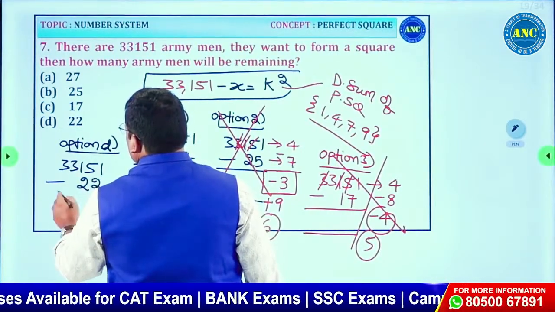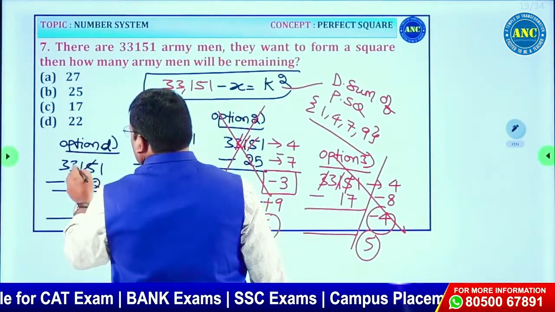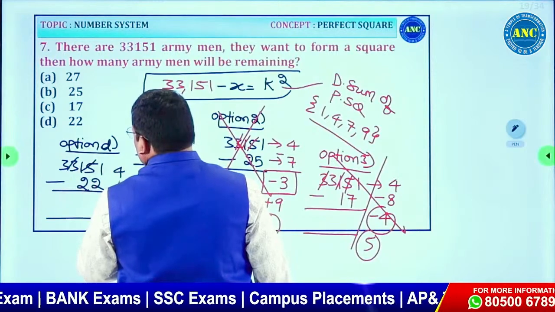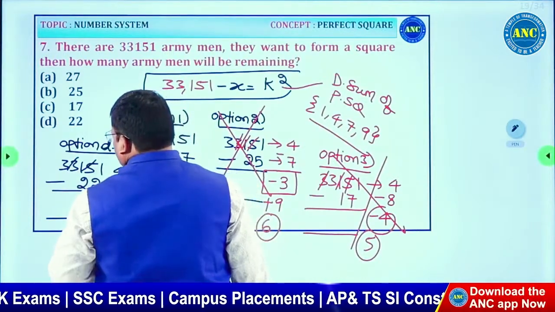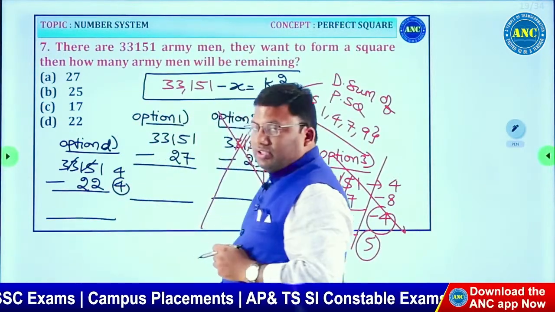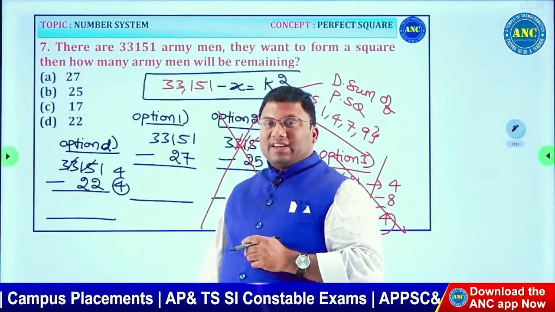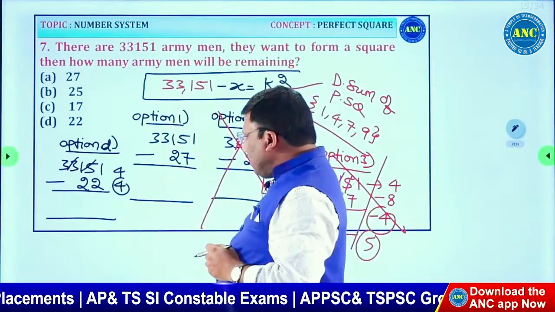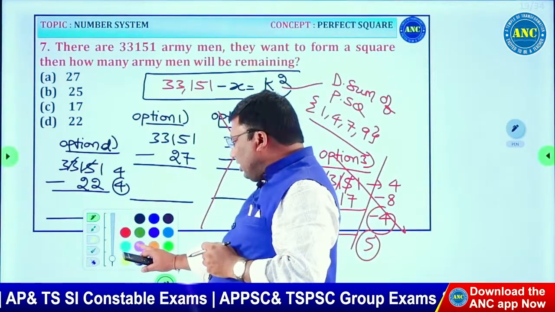33,151 minus 22. It is 4. 4 minus 4, it is 0. 0 means it is 9. Now if you see, what are the last two digits?